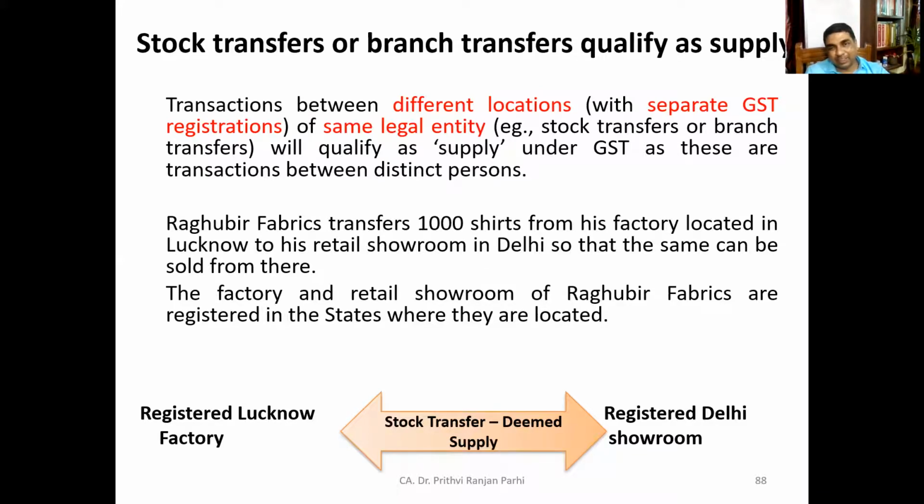The factory and retail showroom of the person are registered in the states where they are located. That means the factory is registered in Lucknow, okay, and the showroom is registered in Delhi.